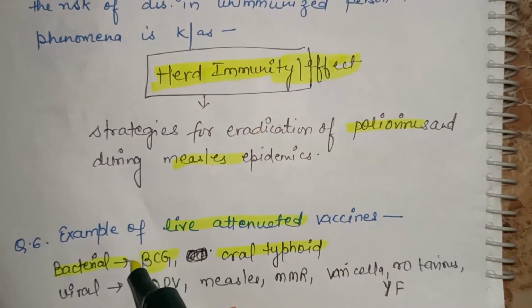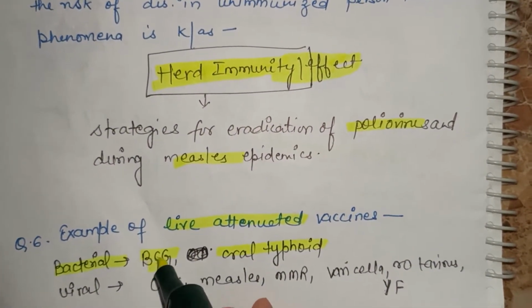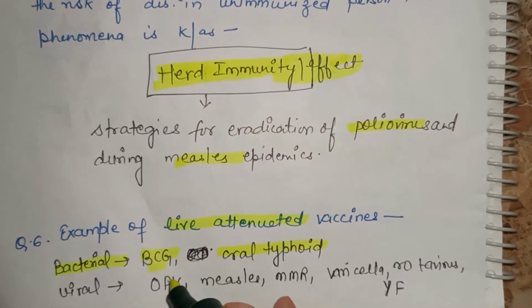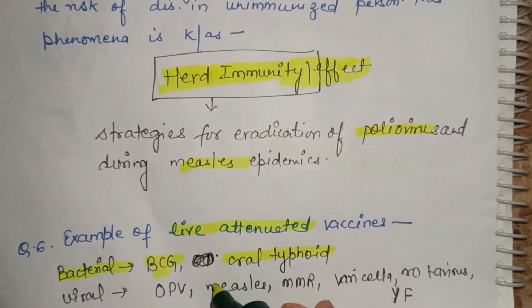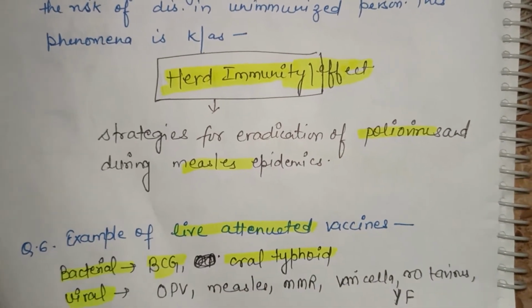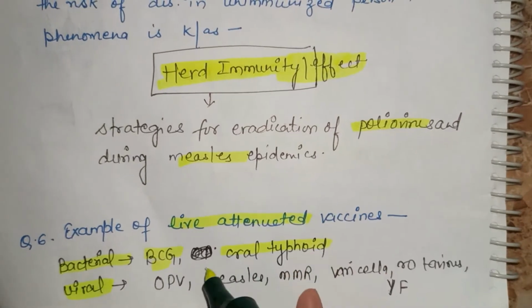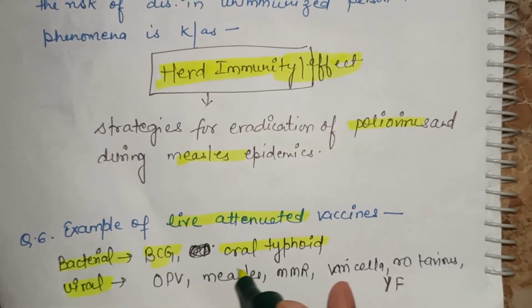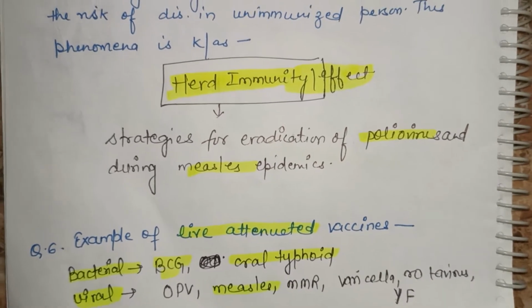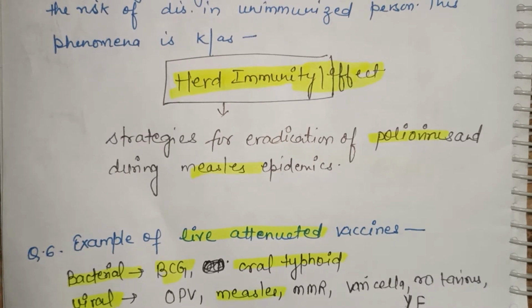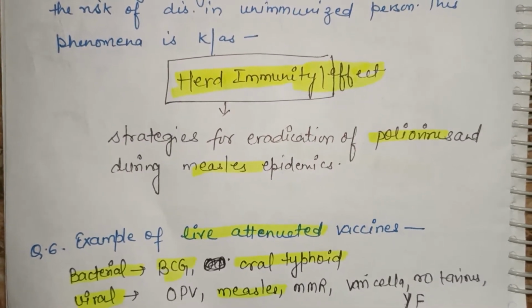Some of the options given will not match, so you have to learn which are bacterial and which are viral vaccines also. OPV is a live vaccine, BCG is a live vaccine, measles is a live vaccine. This type of question is frequently asked from live attenuated vaccine examples.